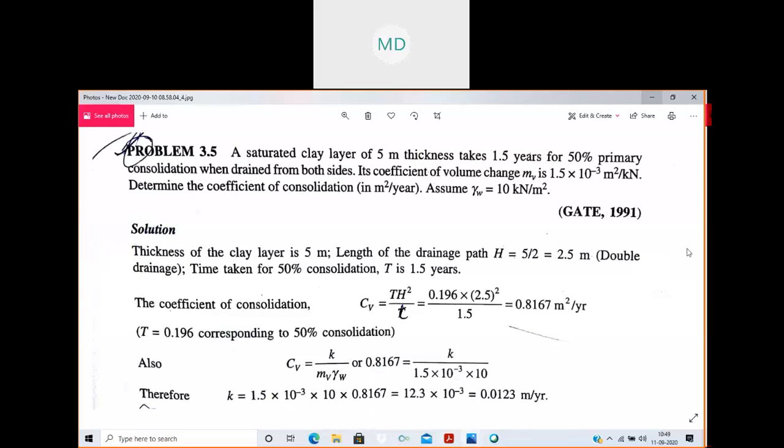So here is the solution. Can you see the solution? See, thickness of the clay is given to you as 5 meter, and since drainage is on both sides, we need to divide it by 2, which gives the length of drainage path H. Then time taken for 50% consolidation is 1.5 years.